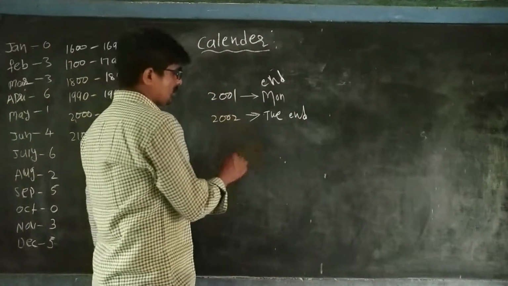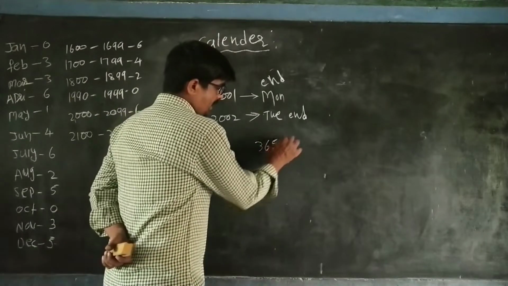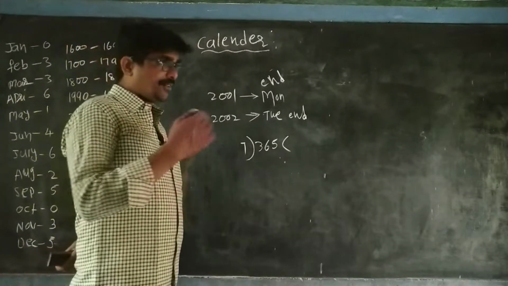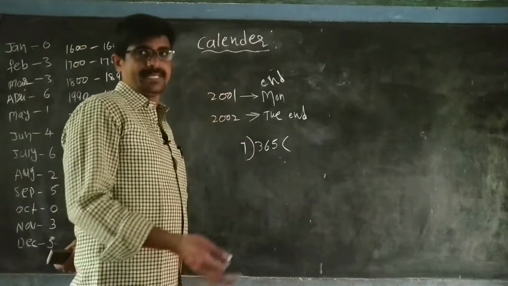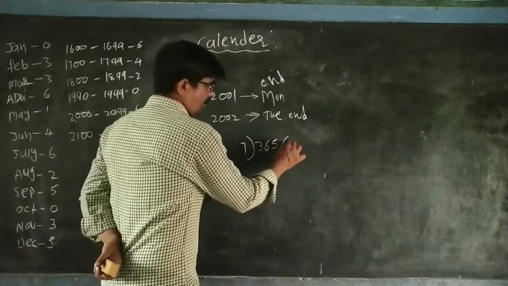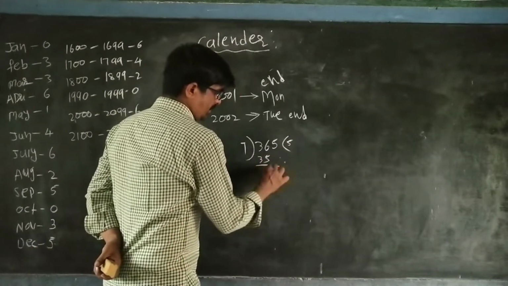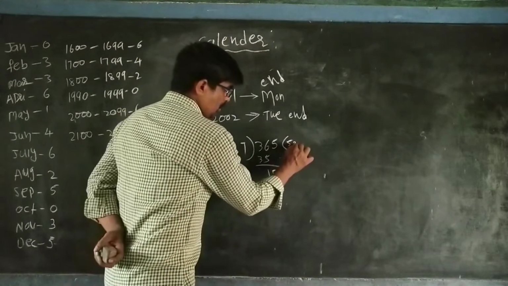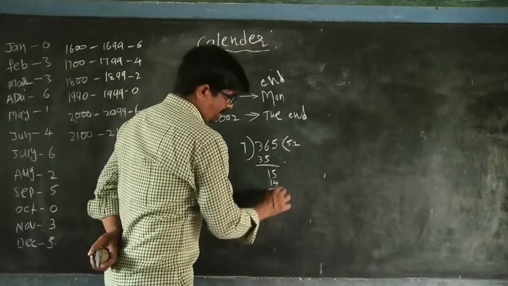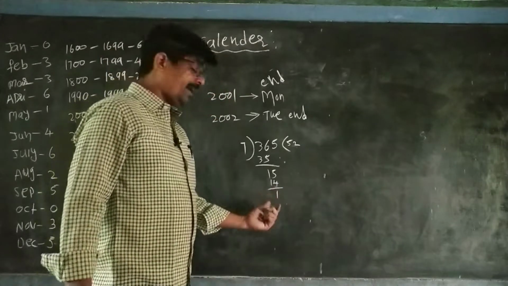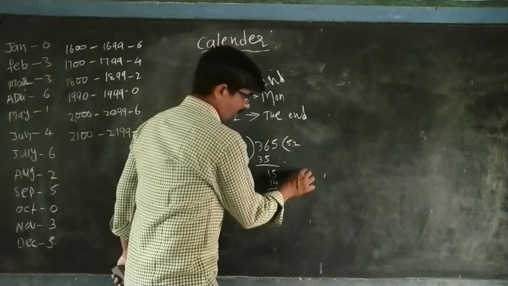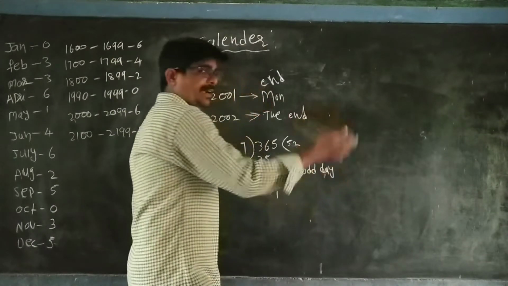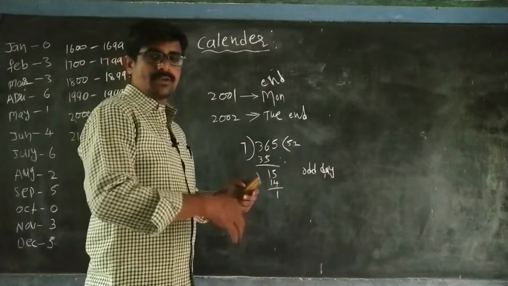What is meant by odd days? Divide 365 by 7: 7 times 52 is 364, leaving remainder 1. Every 7 days the calendar week repeats, so the remainder is one odd day, meaning one extra day.